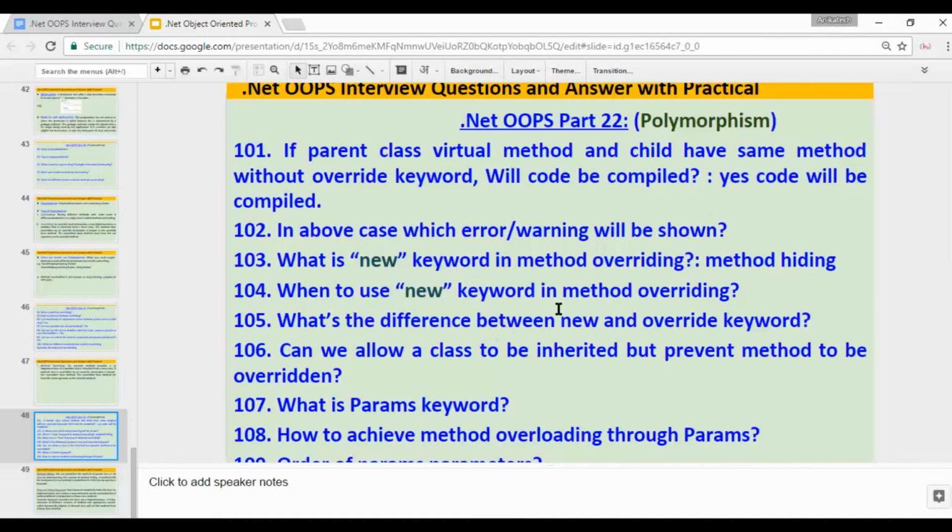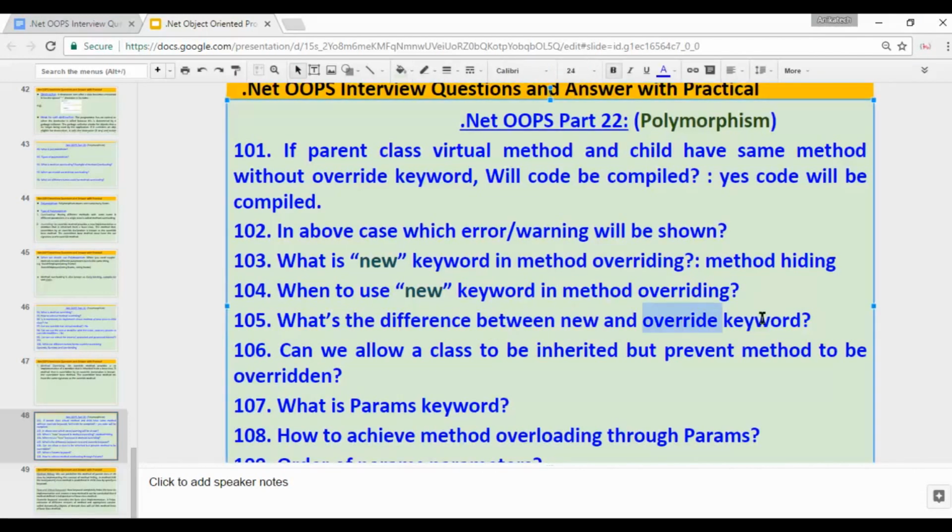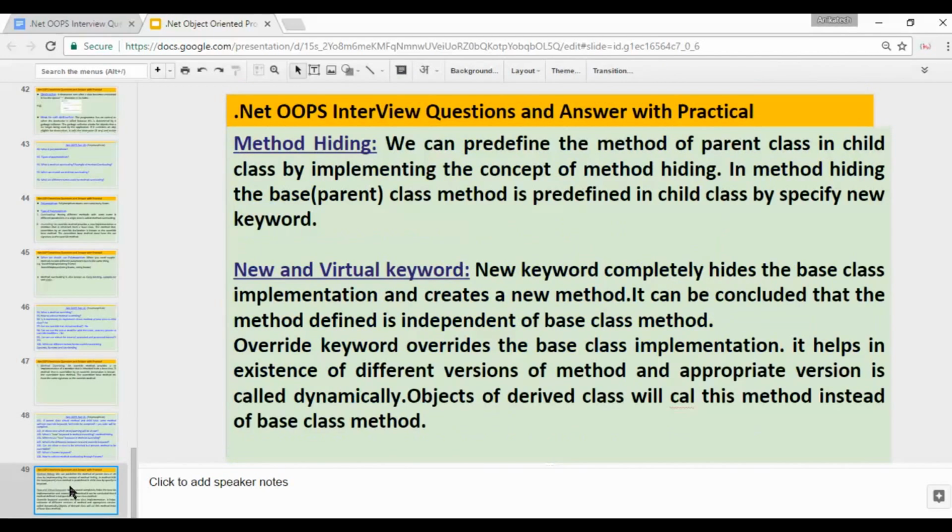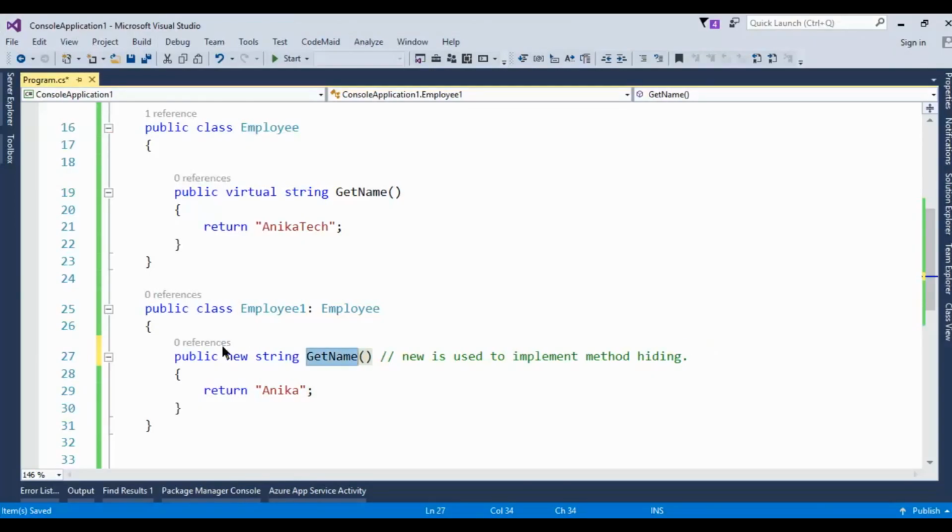What is the difference between new and override keyword? Again, that is an important question. So what is the difference? The new keyword completely hides the base class implementation and creates a new method, and it can be concluded that the method defined is independent of the base class method. It means it completely hides the base class method. This method belongs to this class only, it has nothing to do with the base class.